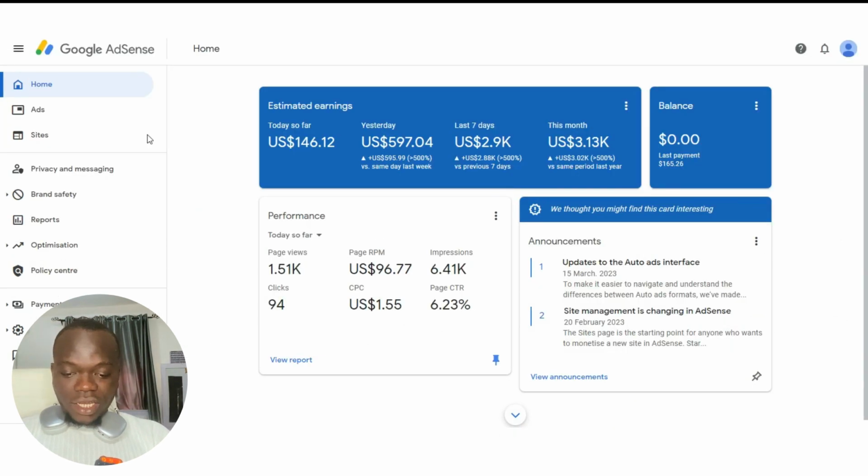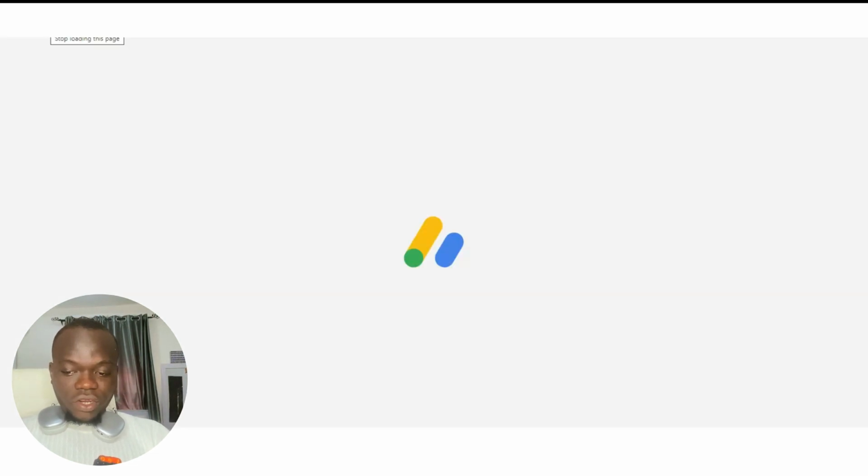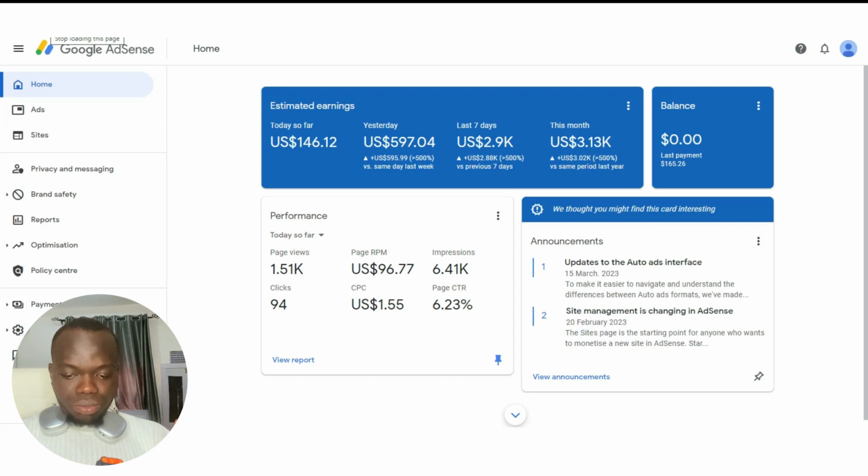Let's go to the fifth account. So fifth account is doing amazingly well. Let's refresh. Boom. So today we printed about 146. Yesterday was 597. This month was $3,000. And it's quite doing amazingly well as well.